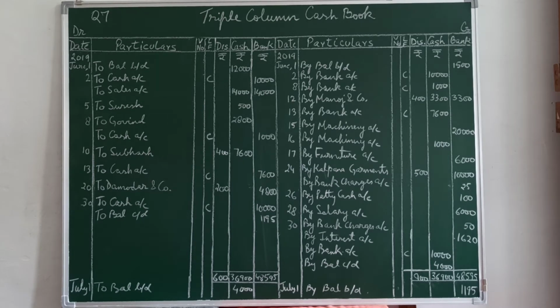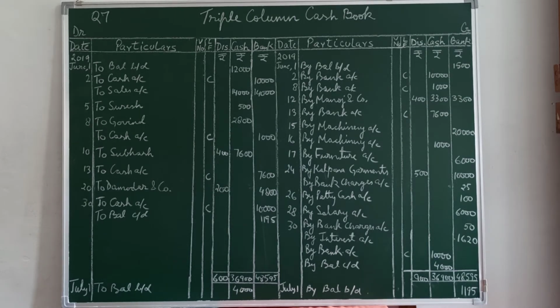Check received from Subhash deposited to bank. Now you have received a check on 10th from Subhash and you're depositing on 13th. So on 13th, by bank account will be a contra entry. You can start with the debit side or credit side, it doesn't matter. To cash account on 13th on the debit side, contra, in the bank column 7,600. By bank account, contra, cash column 7,600.